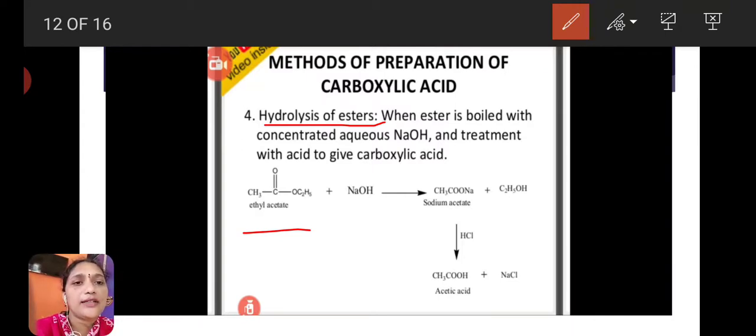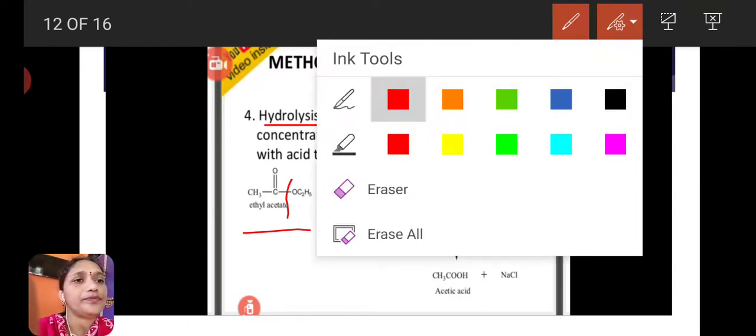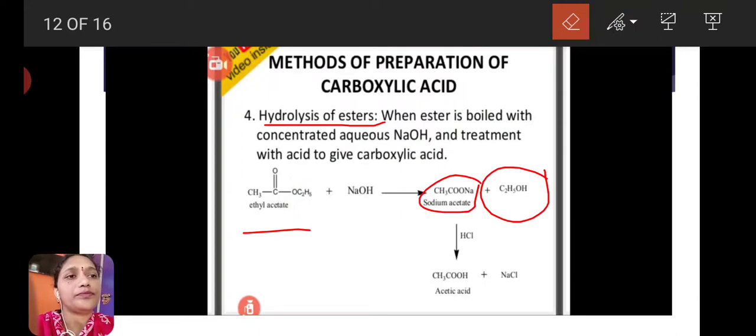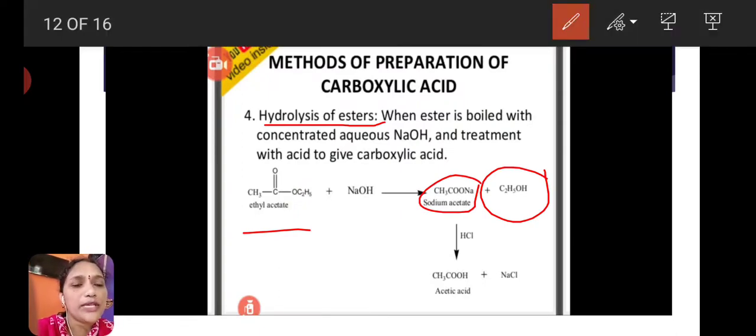Ethyl acetate reacts with sodium hydroxide solution on heat and first of all gives sodium acetate. Here the bond breaks down and gives sodium acetate and ethyl alcohol.